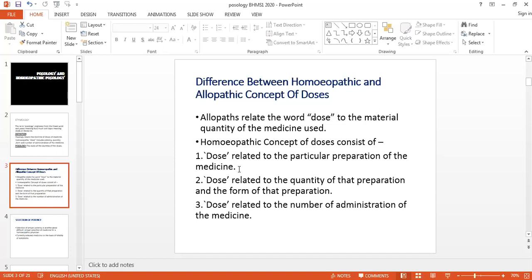So their theories are always changing. Why? Because they always run behind the diagnosis. Instead of that, if you want to treat a patient, you only require the signs and symptoms. We will not be giving medicine on the basis of diagnosis. We require the diagnosis only for the prognosis of the disease or of that patient, but we never give our treatment, our medicine, on the basis of diagnosis.